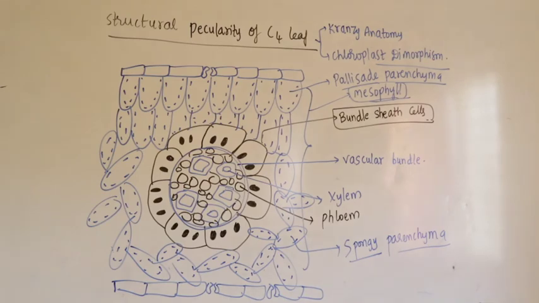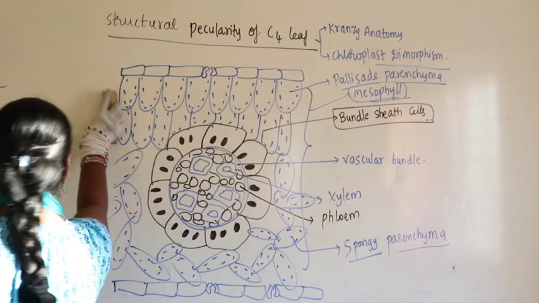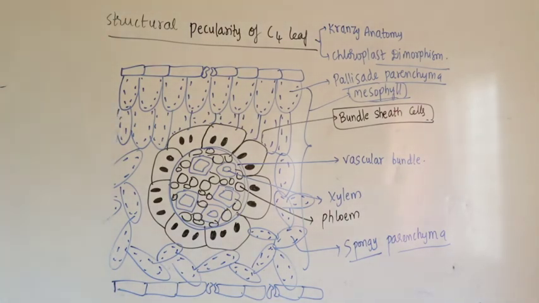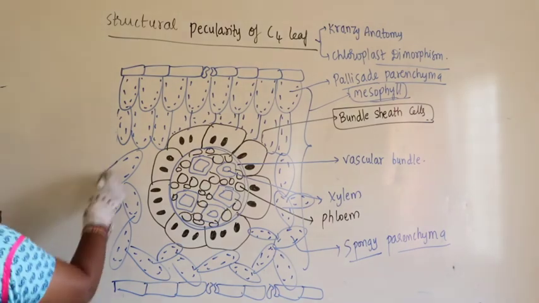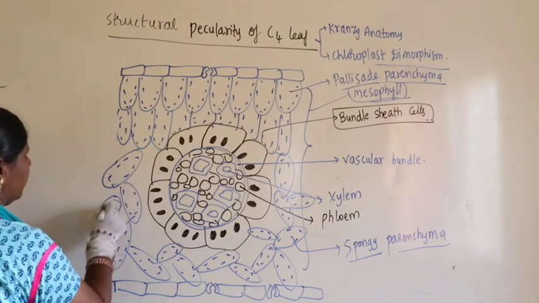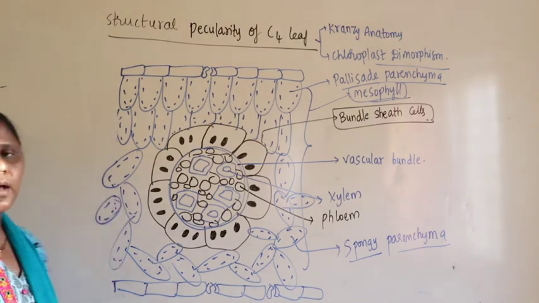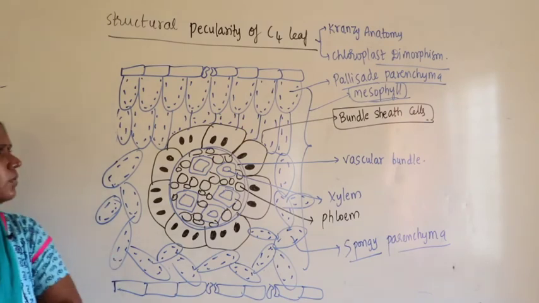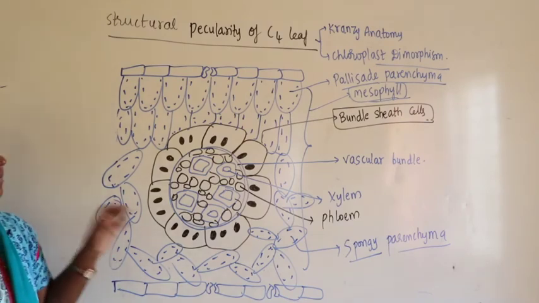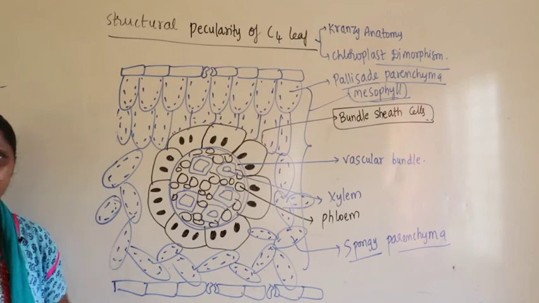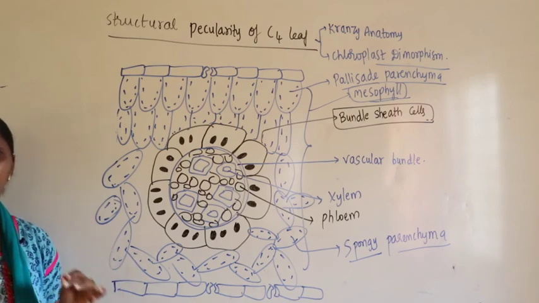Here, this is what is called the anatomy of the leaf. Now you need to have a very clear revision. You need to study first year topics and first year chapters. You have to be very thorough.